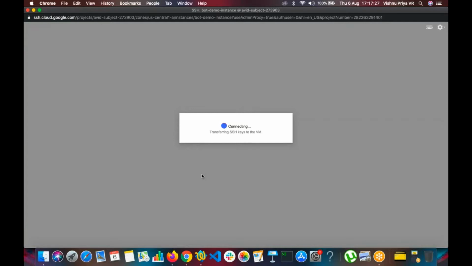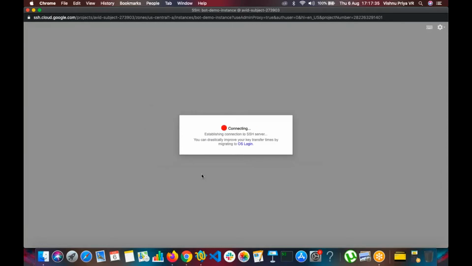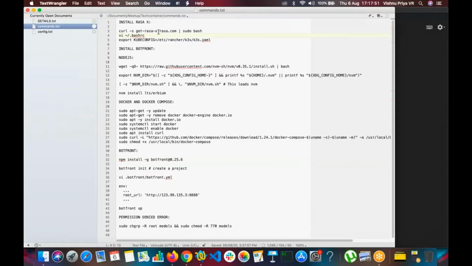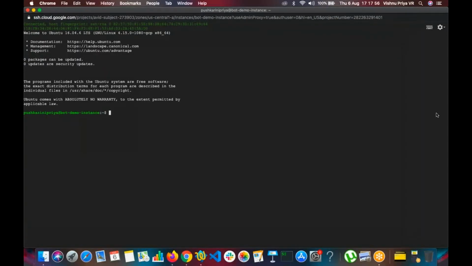RasaX is usually used to improve your assistant once you have built an initial assistant in Rasa. But many beginners would be really afraid to go into the concept of Python or MD, creating MD files, and those barriers of entry would be there. So initially itself, we are going to RasaX because we want to remove that barrier of entry. Here we are using single line deployment, which uses Kubernetes underneath. So you can see installing embedded Kubernetes cluster, and we are installing RasaX.